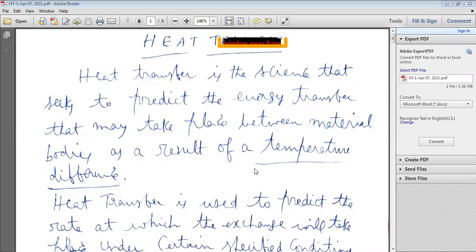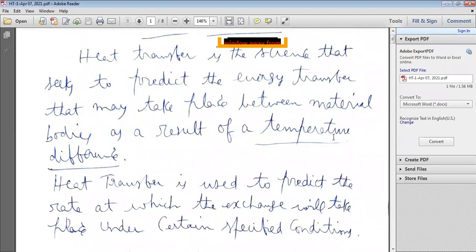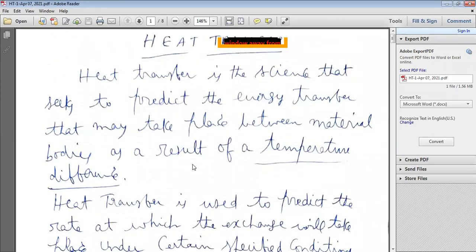So heat is transferred from one body to another body, from a high temperature body to a low temperature body. Generally, heat is transferred from a high temperature body to a low temperature body. Heat transfer is energy transfer only. Heat is energy only, heat energy.